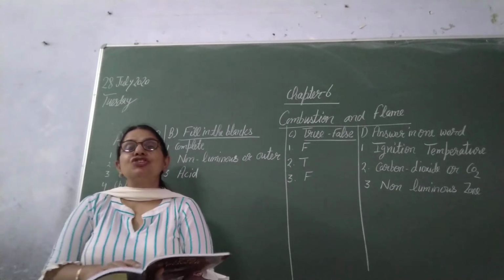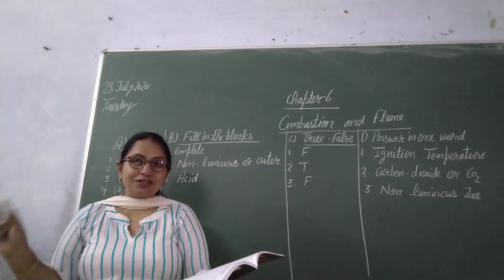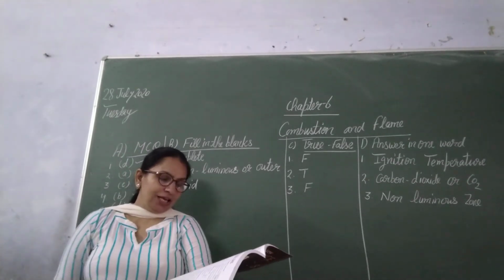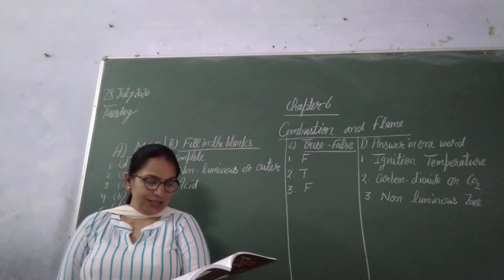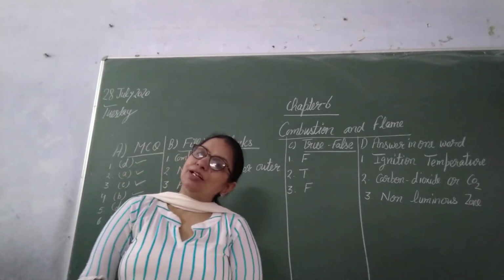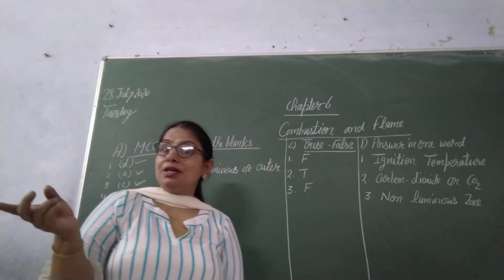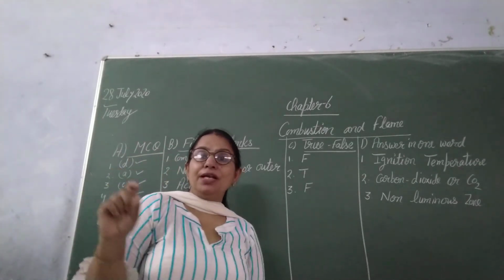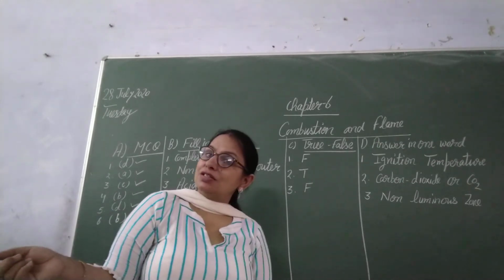First is combustion. What is combustion? Already so many times I told you. A chemical reaction in which a substance reacts with oxygen present in the air to produce heat and light is known as combustion.